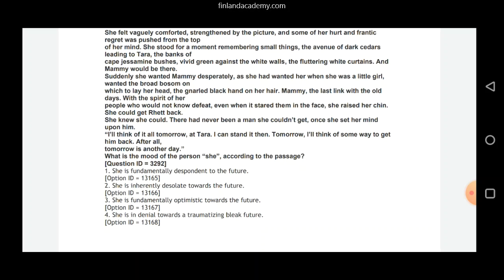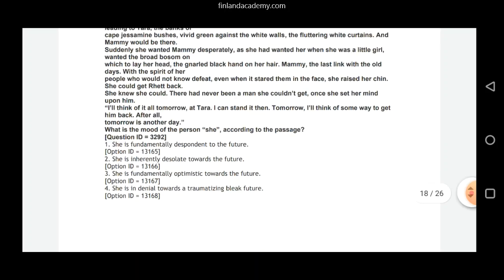So if you look at option 1, she's fundamentally despondent. No, she's not despondent at all. Desolate? No. Optimistic? Yes. She says, tomorrow I will think of some way to get him back. After all, tomorrow is another day. Okay. She is in denial towards a traumatizing bleak future? No. Option 3, that is, she's fundamentally optimistic towards the future, is our correct answer here.